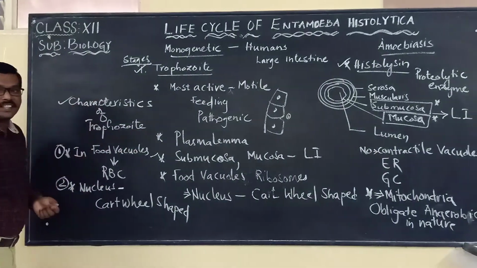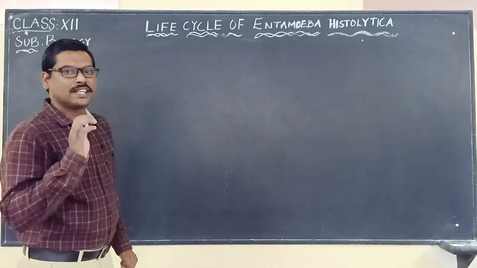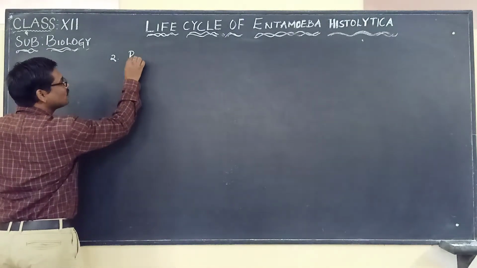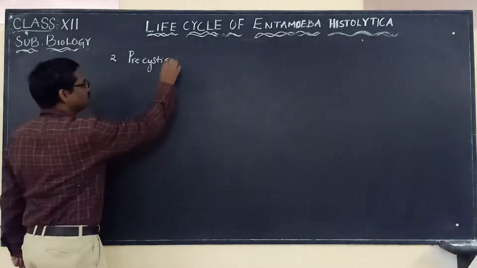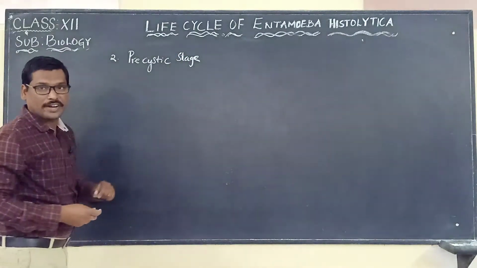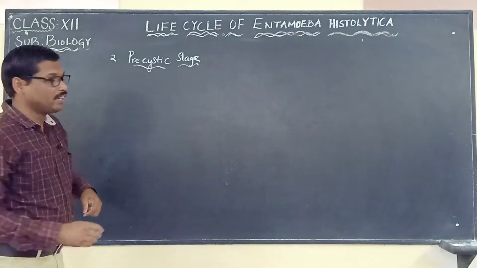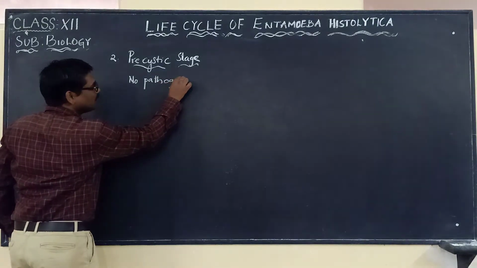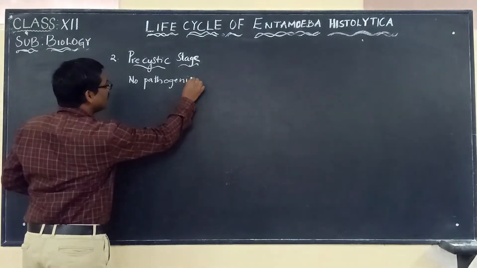So remember the characteristic features of the trophozoite. Now the second stage of Entamoeba histolytica is the pre-cystic stage, which follows the trophozoite stage. In the pre-cystic stage, we have to remember that Entamoeba histolytica is non-pathogenic. In the previous one, the trophozoite, we said it is pathogenic.